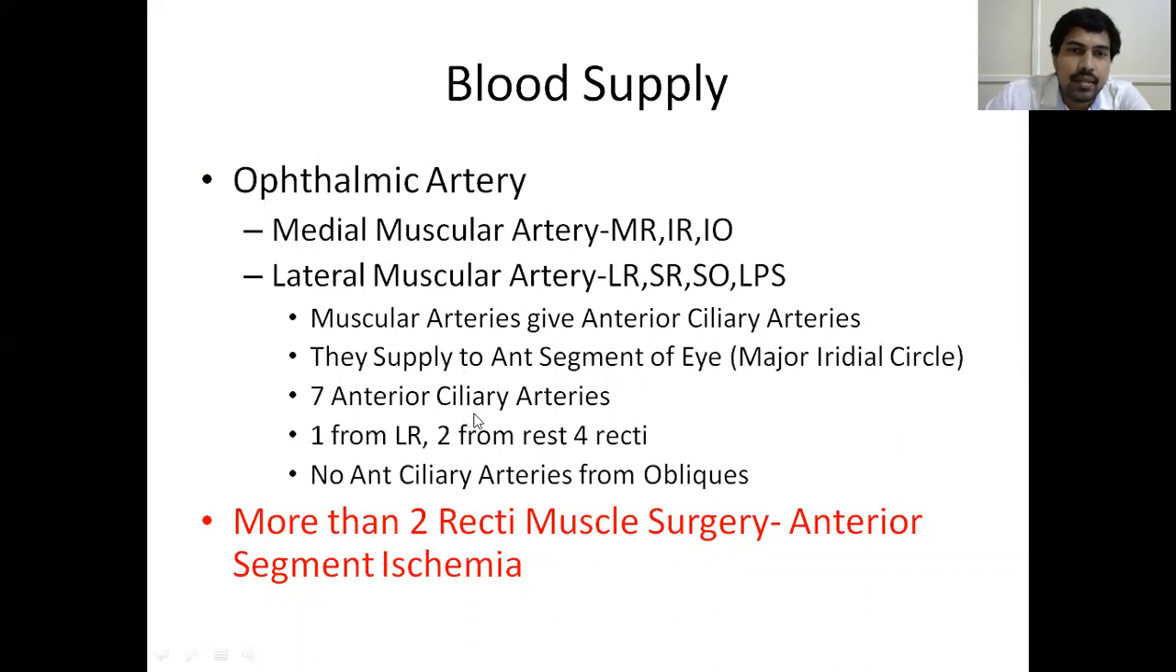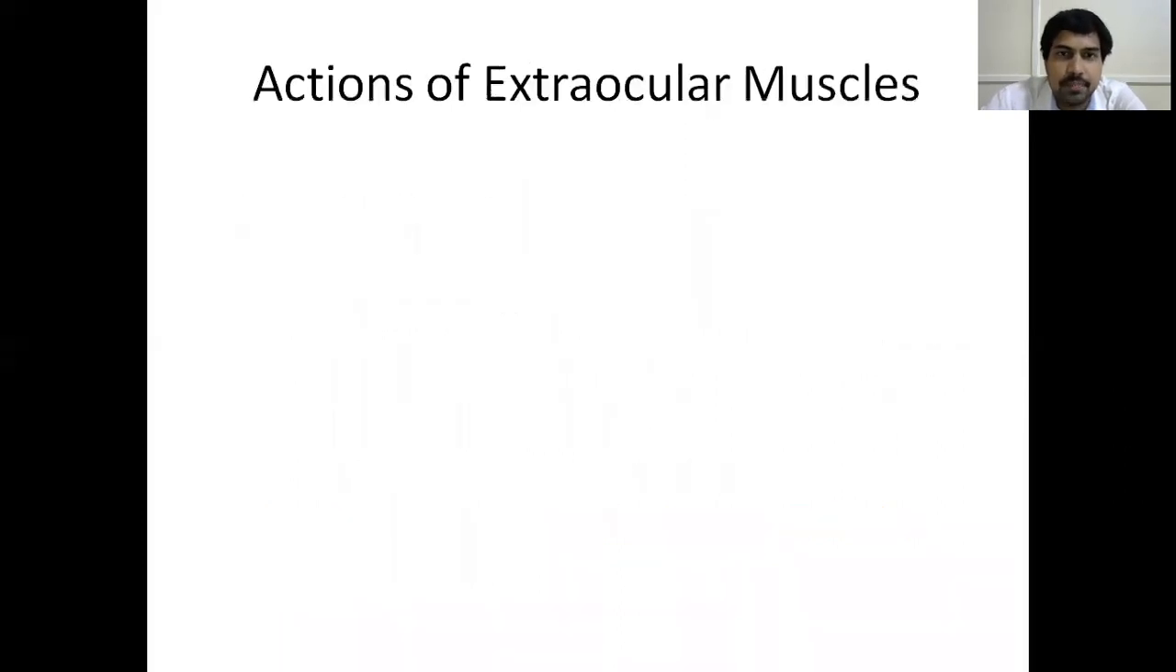So these anterior ciliary arteries are 7, which is 1 from the lateral rectus and 2 from the rest of the 4 recti muscles. When you are doing any squint surgery on these recti muscles, that is dissection and recession, which we are going to cover in next classes, when you cut the muscle, along with the muscle these arteries can also be disrupted. That can lead to ischemia of the anterior segment, because these arteries are the only source of blood supply to the anterior segment by forming the major iridial circle. So when those muscles are cut during surgery, it will also damage the ciliary arteries. That's why when you do surgery on more than 2 recti muscles at a time, there is a problem that you can get anterior segment ischemia. Okay, that is one applied aspect.